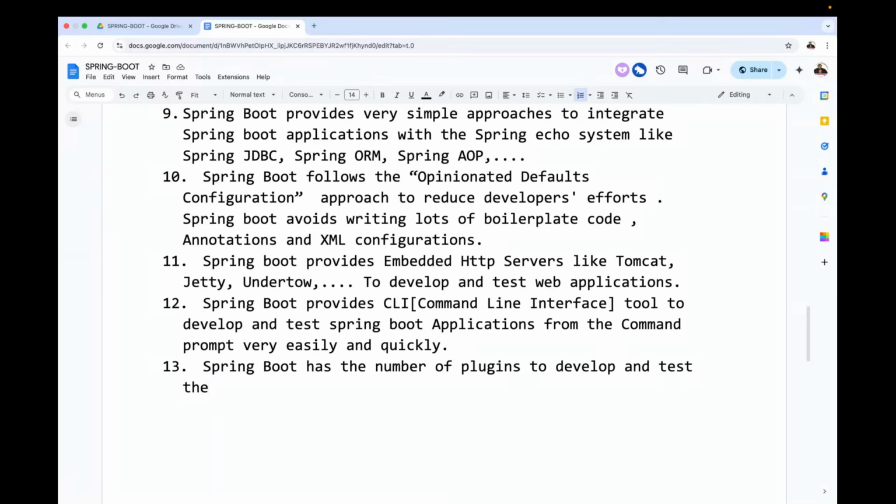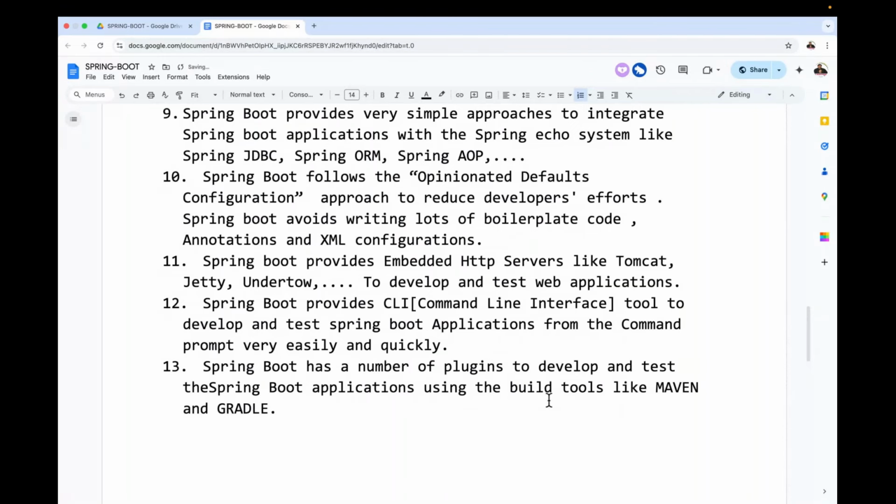develop and test the Spring Boot applications using build tools like Maven and Gradle. These two are the build tools, Maven and Gradle. So these two are integrated, and available internally.